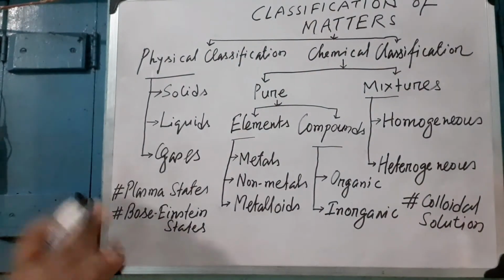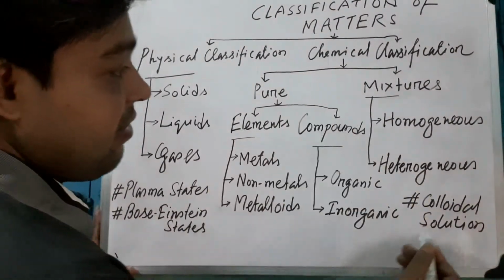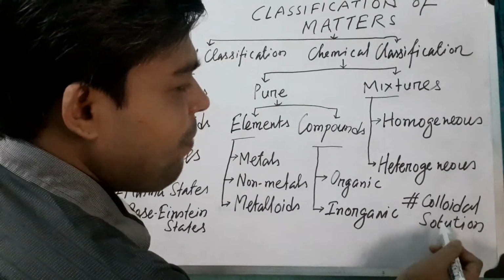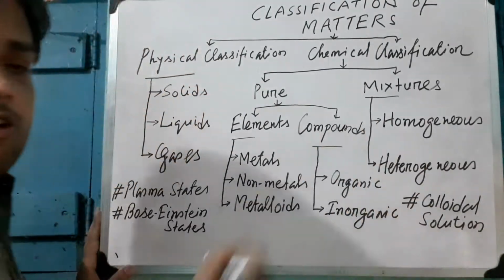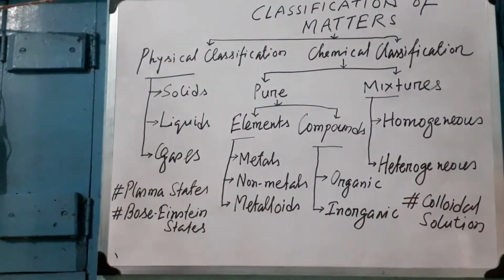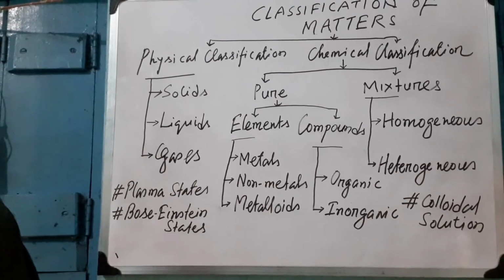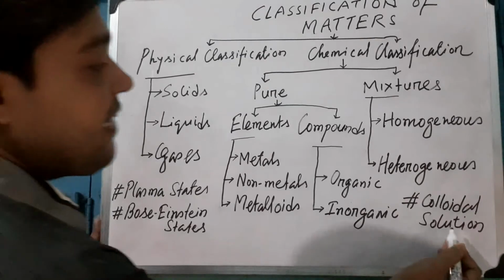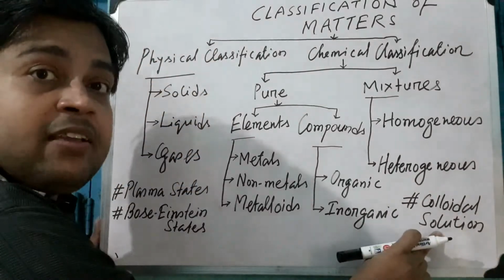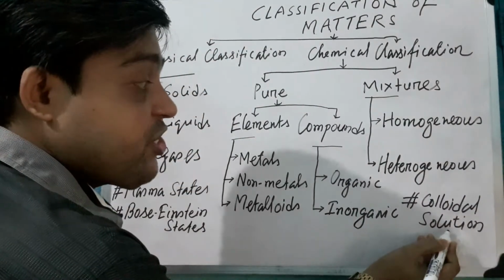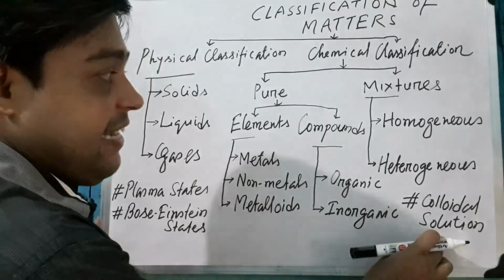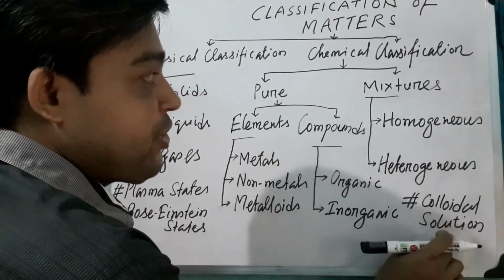Now I will discuss another type of matter, the colloidal solution. What is a colloidal solution? A colloidal solution is a mixture. What type of mixture? It is a heterogeneous type of mixture.